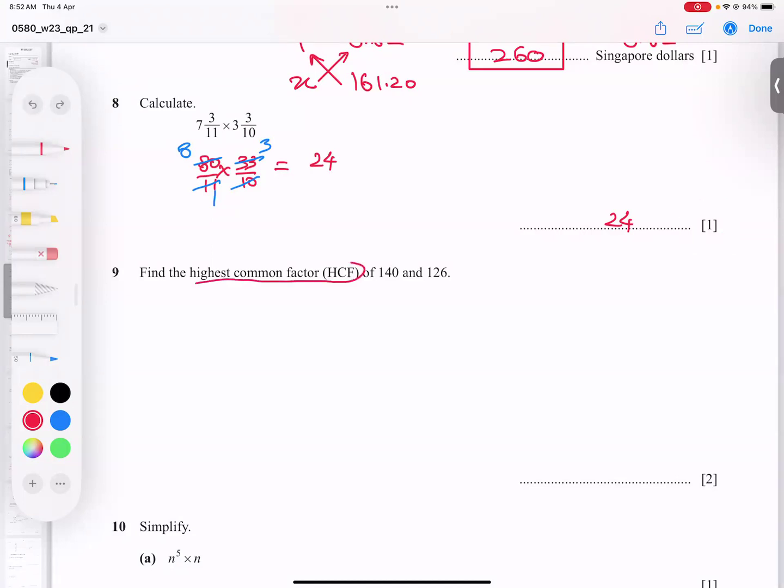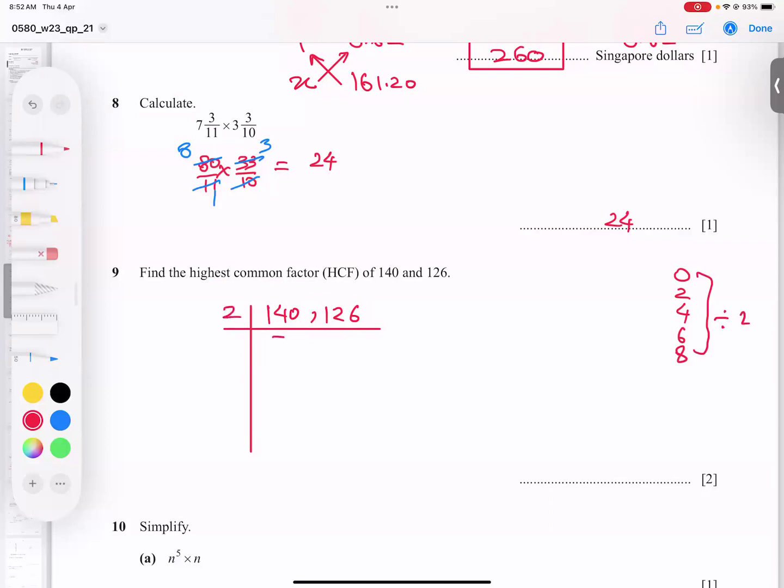Highest common factor, HCF. I just showed you how to do it. The best way is doing 140 and 126. All numbers ending with 0, 2, 4, 6, 8 are divisible by 2. So I go for 2. 2 7s are 14, 0 as it is, 2 6s are 12, 2 3s are 6.